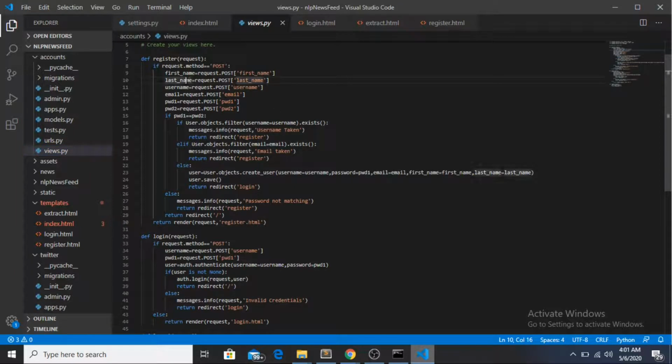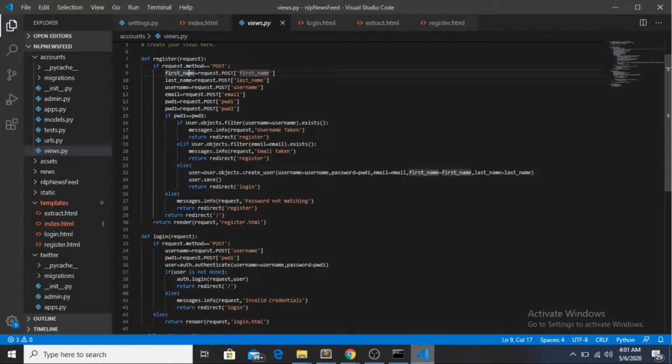What this function does is it will first see whether it is a post request or a get request. If it is a post request, only then is it going to see if everything is matching or not, and only then is it going to register. So if it is a post request, it will get the first name.